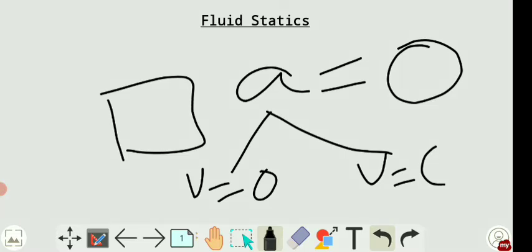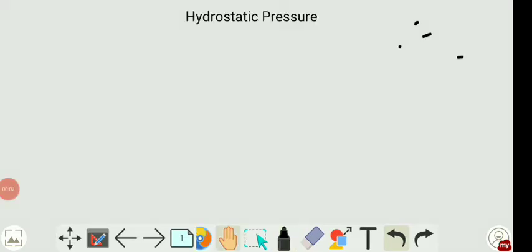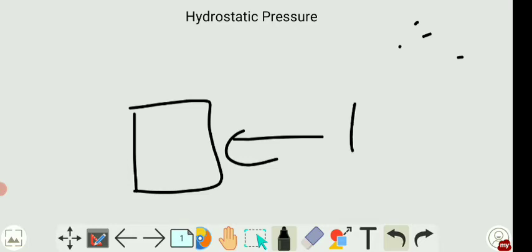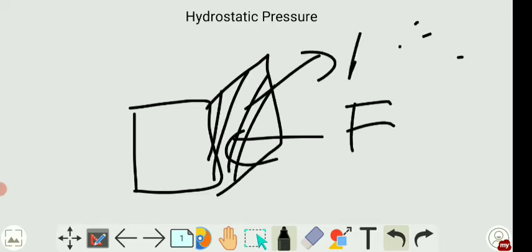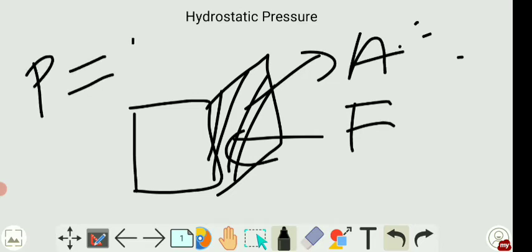Hope this is clear. What is fluid statics? It is the study of the fluid when the fluid is at rest or moving with constant velocity. The next important topic in fluid statics is fluid pressure or hydrostatic pressure. Generally, pressure we define as a normal force acting per unit area. If this is your block and a force F is acting from here, and there's some normal area A, then the pressure will be defined as force per unit normal area.